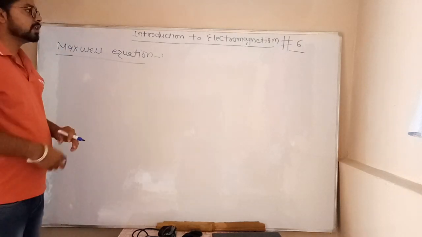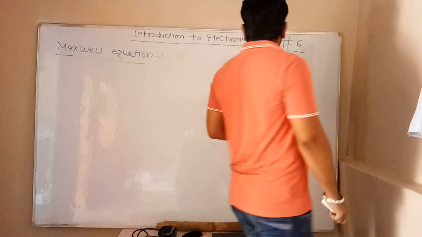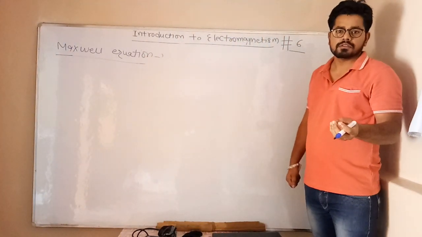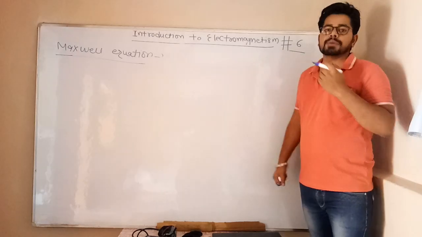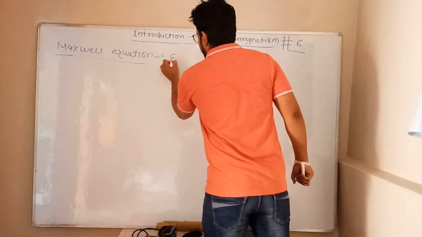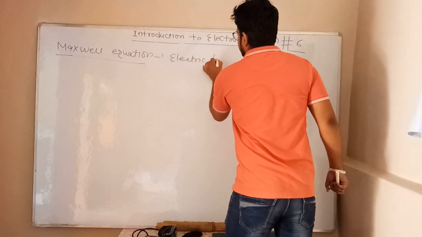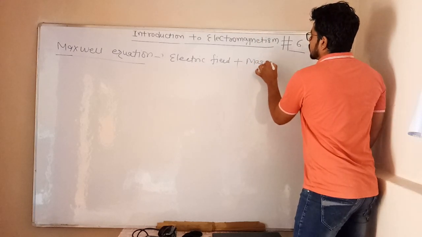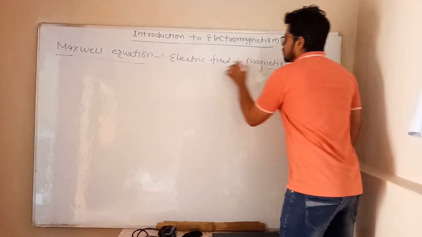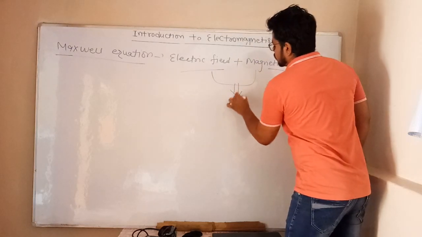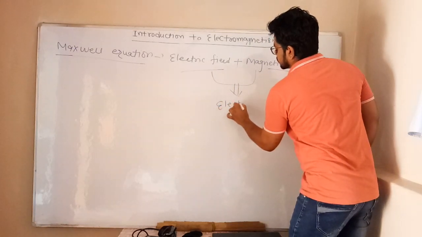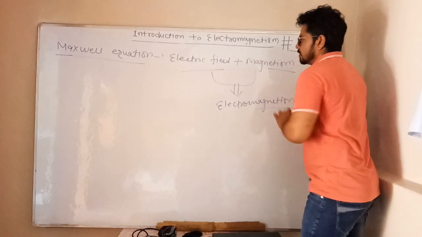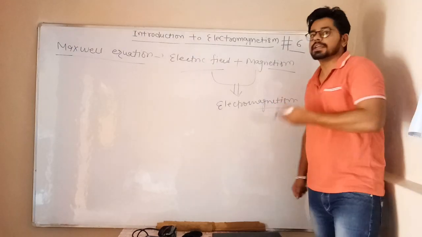Let's talk about Maxwell equations. Simply we can say that Maxwell equations explain electric field and magnetic field, or in other words, they explain electromagnetism. Because electric field and magnetic field both combine, we know electromagnetism. So we can say that Maxwell equations also explain electromagnetism.